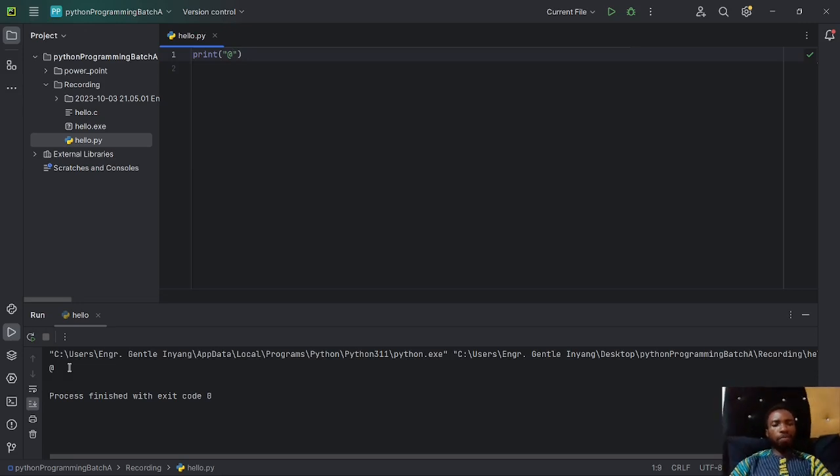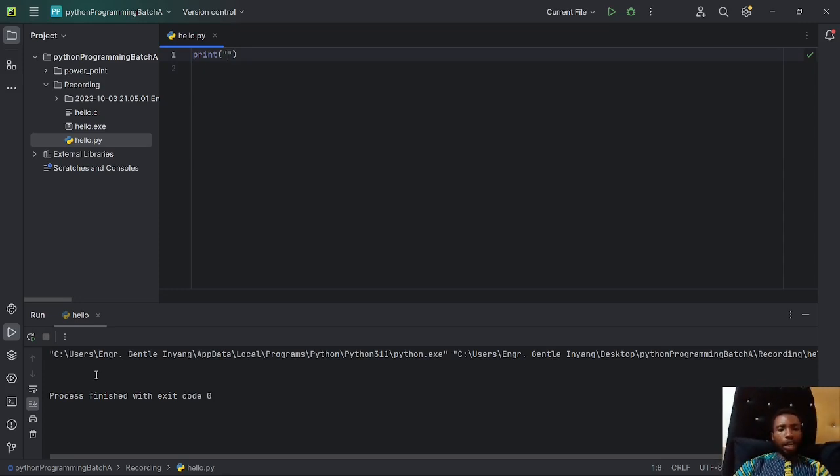So each time you want to print anything that is not numeric using the print statement, you must put it in quotes. The quotes can be single quotes, just like this, it's fine like that. And it can be double quotes, all right? It can be something like this, double quotes. It's fine like that as well.